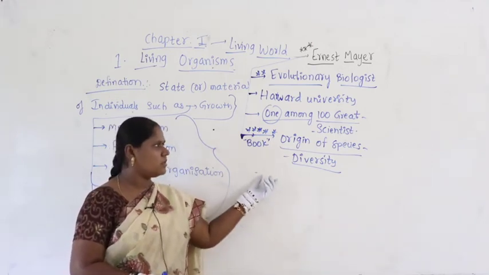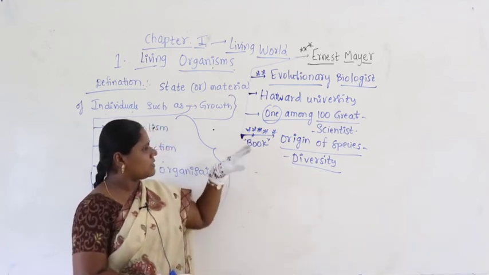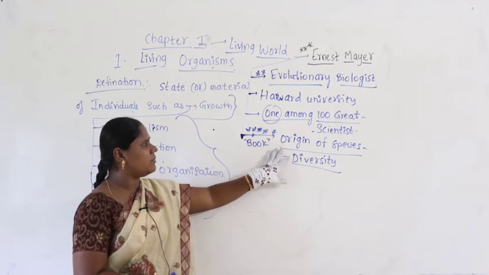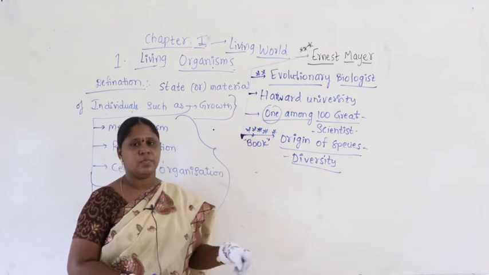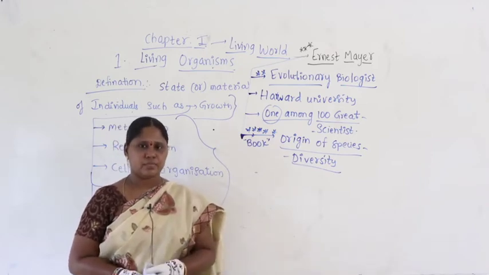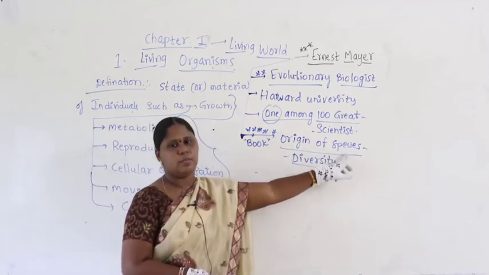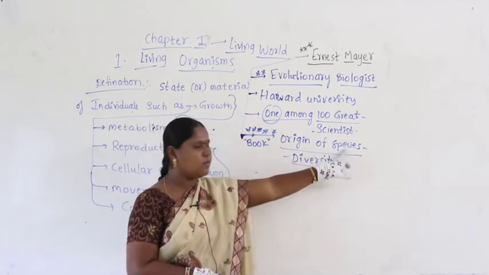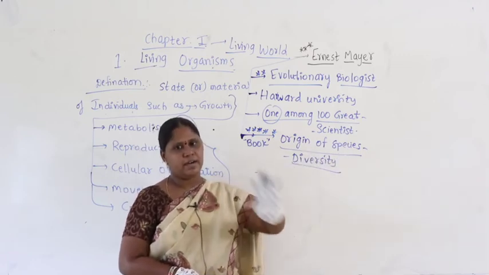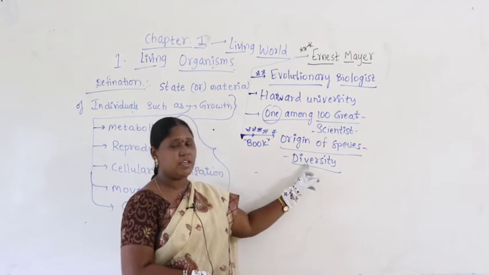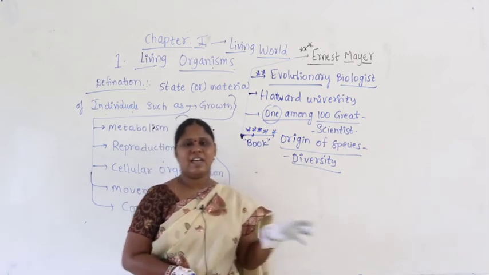Let me give the species definition again: a group of organisms with similar characters, but they show deviations, they show differences. Diversity means they exhibit different characters.